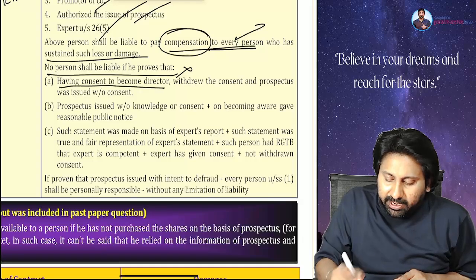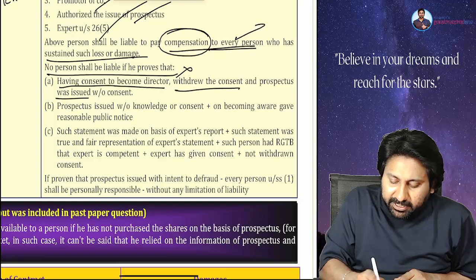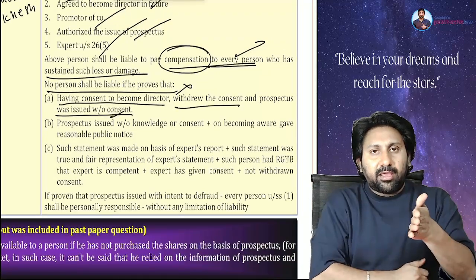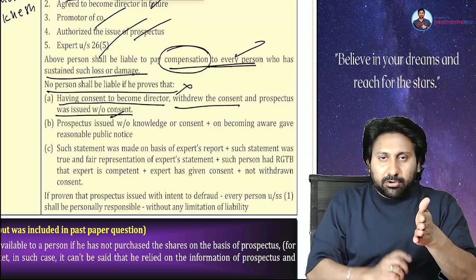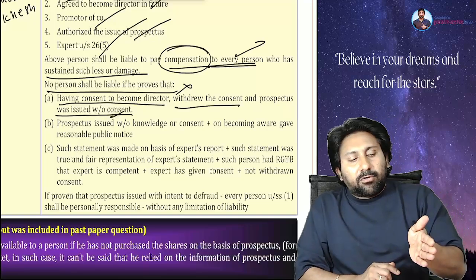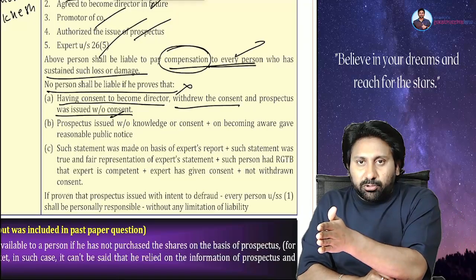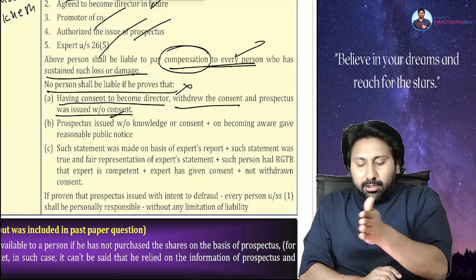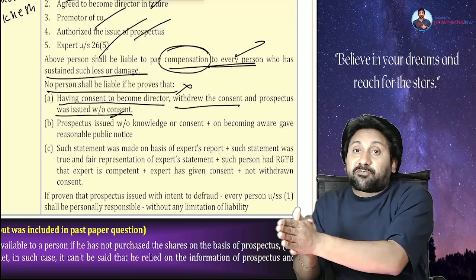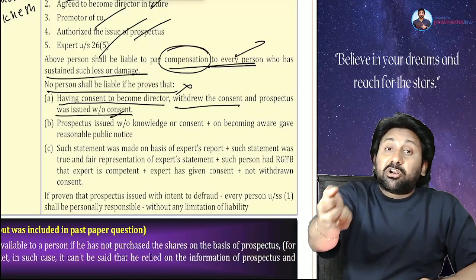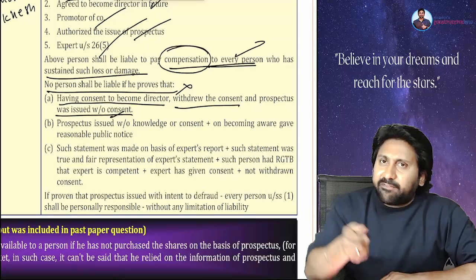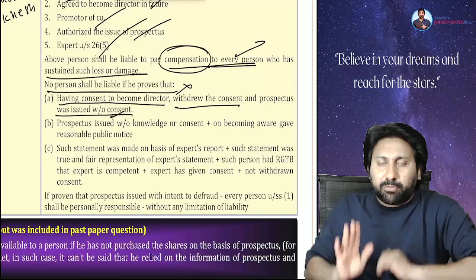Having consented to become a director, one can withdraw the consent, and the prospectus was issued without consent. What does that mean? See, today I agreed to become a director. One month after, the prospectus was issued. The prospectus is sent for registration 15 days after. In between, I withdrew my consent to become a director. Originally I consented to become a director, but I withdrew my consent. I said namaste to your company. I don't want to become a director.